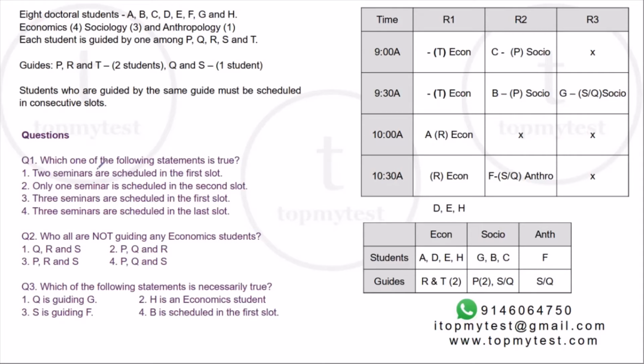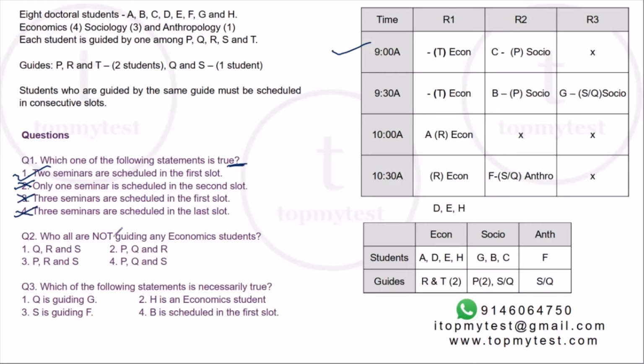Which of the following statements is true? You want it to be 100% true. 2 seminars are scheduled in the first slot. This is definitely true, right? Just to verify, the others must be false. Only 1 seminar is scheduled in the second slot. No, there are 3. 3 seminars are scheduled in the first slot. This is false. Only 2 are there. And 3 seminars are scheduled in the last slot. This is also false. So the first statement is the correct one.